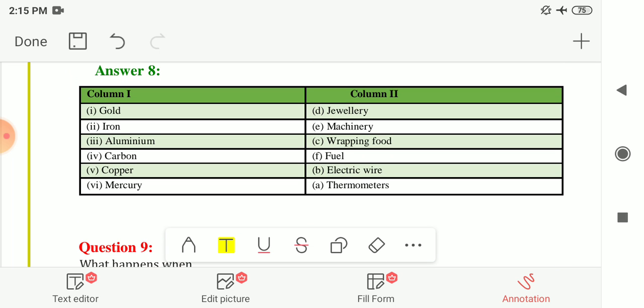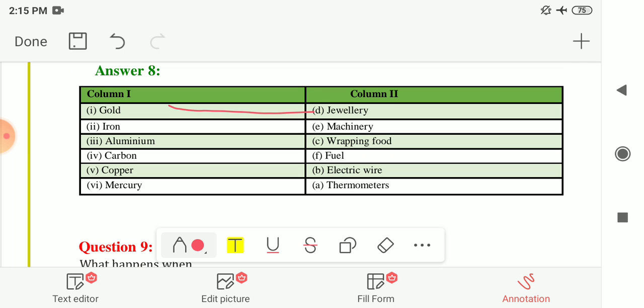Here the answer is gold: we are making jewelry from gold. Next, the use of iron is machinery; in machinery, the different parts are made up of iron, which we usually see. Next is aluminium. As we had seen, aluminium foils are used for wrapping food.